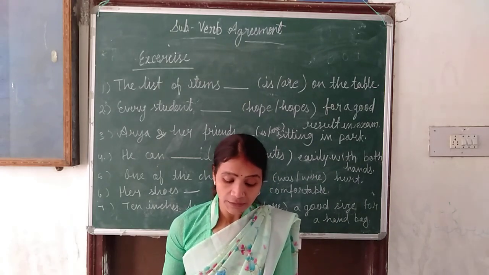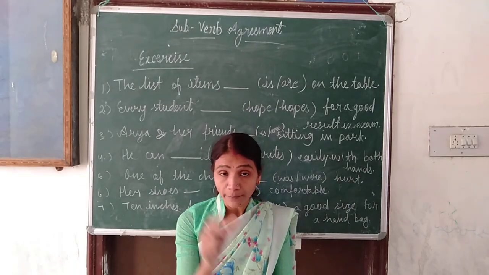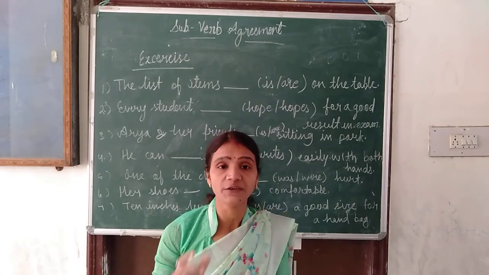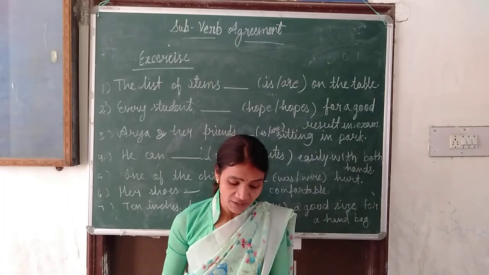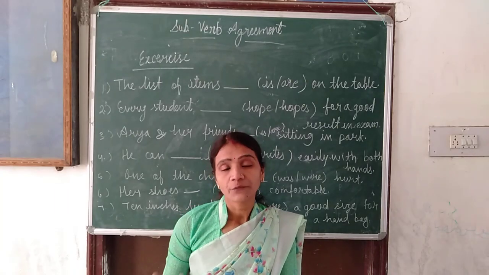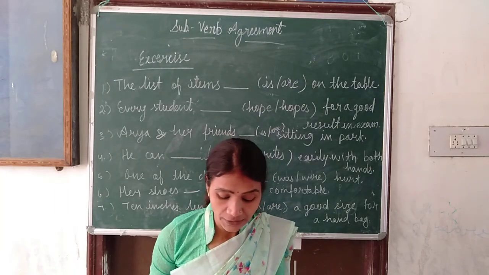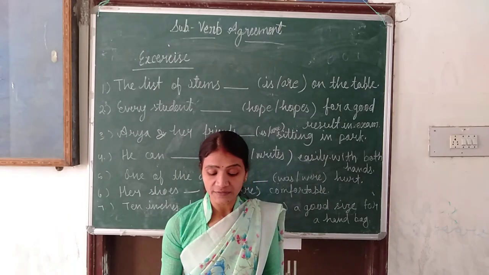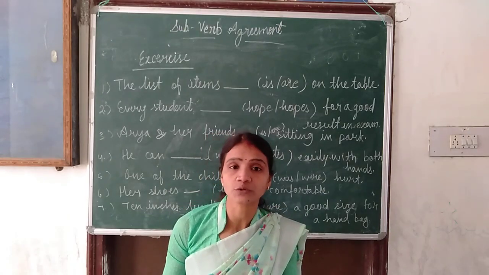If there is a number of students given, with 'a number' we use plural verb, and with 'the number' we use a singular. Example I am telling you: a number of students have applied for this post.